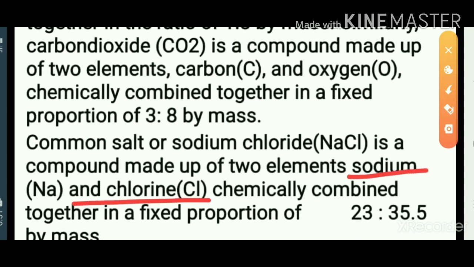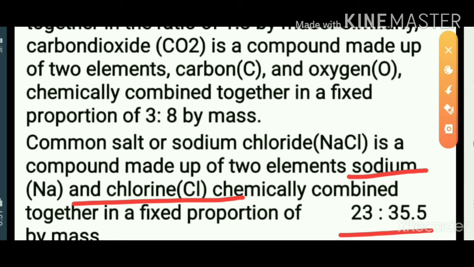These two elements are combined together in a fixed ratio, that is 23:35.5.